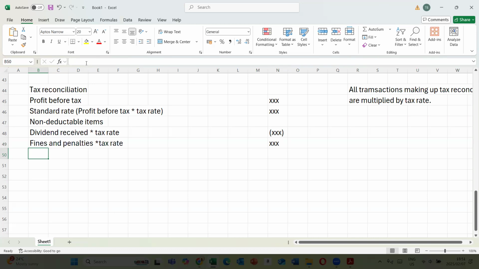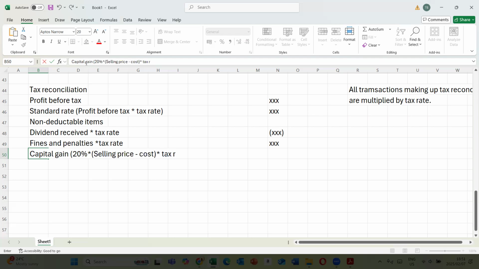And then you have now capital gain. Remember, we said a portion of capital gains is not taxed. So 20% of the capital gain is not taxed. You take 20% times selling price minus cost of the asset, then you multiply whatever answer you get by the tax rate. If it's a capital gain, you deduct it. If it's a capital loss, you add it back. So that's what you have in terms of this part.